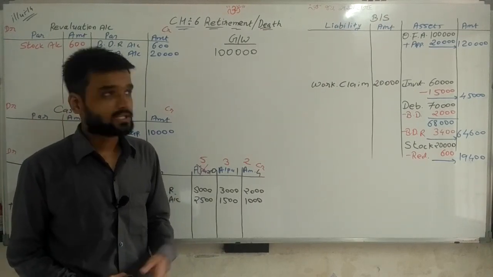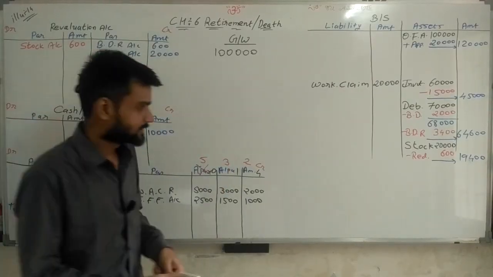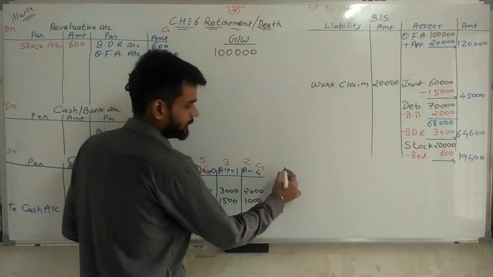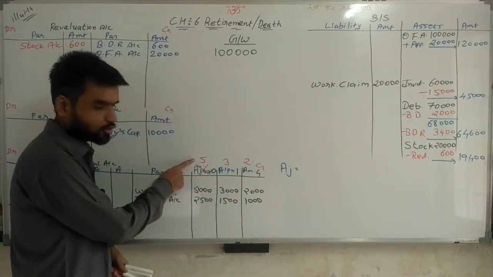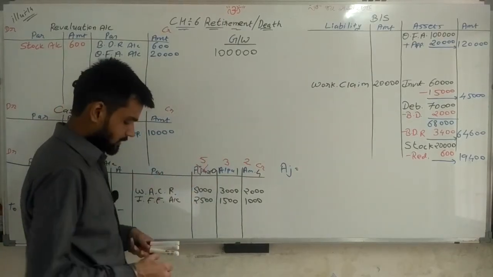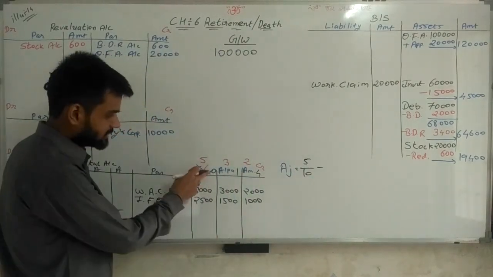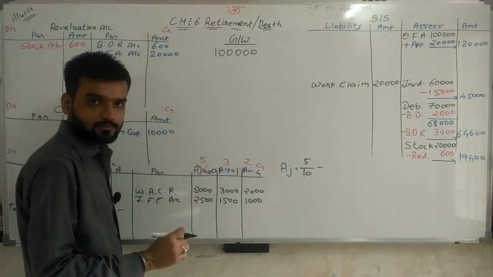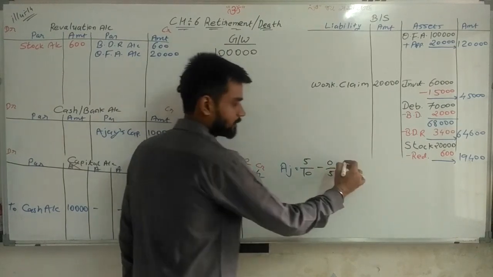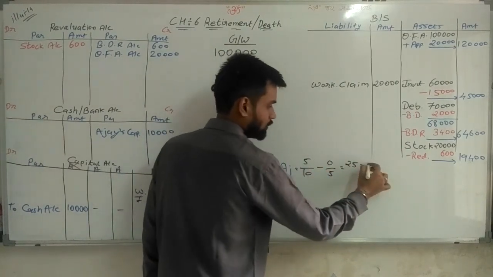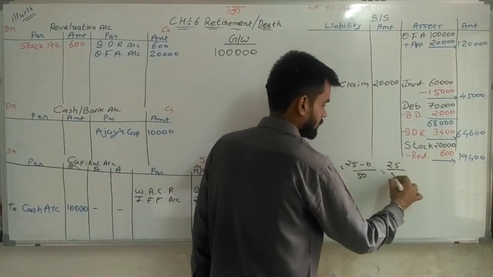Now, sir, calculation of goodwill. Again, we are doing the calculation of goodwill. See here, first of all I am calculating for Ajay. What is Ajay's old ratio? It is 5, 3, 2, so 5/10, minus 0, so 5 and 0 by 5. 5 5s are 25, 10 0s are 0, 10 5s are 50. 25 minus 0, 25 upon 50.